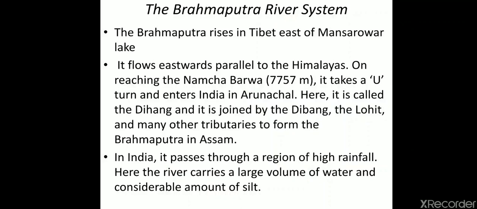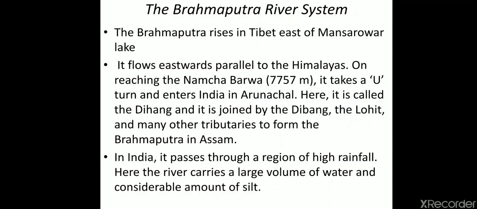Now comes the Brahmaputra river system. The Brahmaputra rises in Tibet, east of Mansarovar Lake. It flows eastward parallel to the Himalayas. On reaching Namcha Barwa, which is 7,757 meters, it takes a U-turn and enters India in Arunachal. Here it is called Dihang, and it is joined by the Dibang, the Lohit, and many other tributaries to form the Brahmaputra in Assam. Dihang, if you had seen my previous video, we talked about Dihang also.